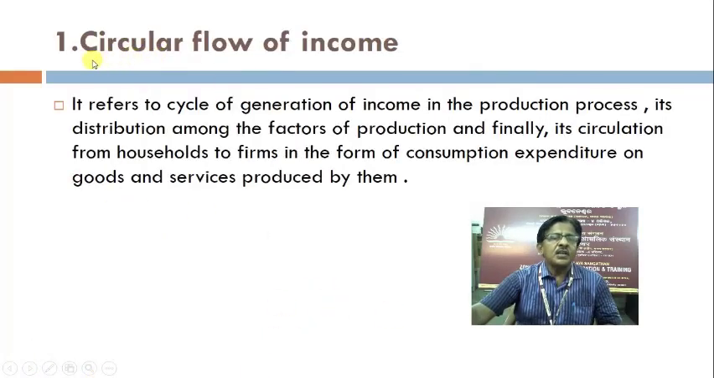The first concept is circular flow of income. What does it mean? It refers to the cycle of generation of income in the production process, its distribution among the factors of production, and finally its circulation from households to firms in the form of consumption expenditure on goods and services produced by them.